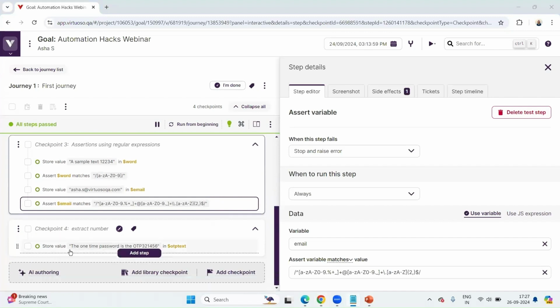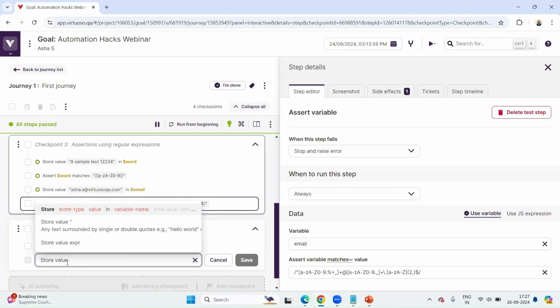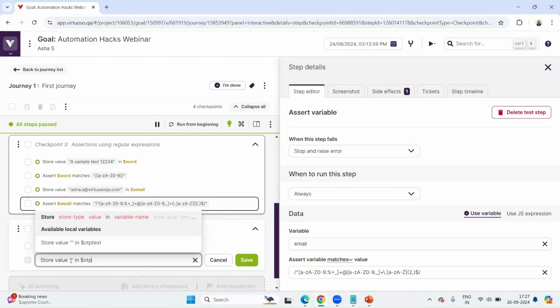Now, what I have to do is take the number portion of it, because that is my OTP, right? So I'll have to write NLP syntax for it. So basically I'm going to store value, that is, a bit of it. Let me write it in another variable. Here, if you see, I'll have to use the syntax dot replace. That would be my syntax. Okay, this would be my syntax.